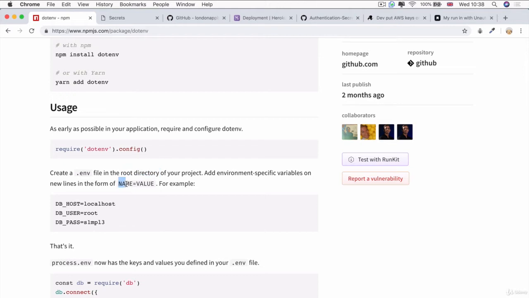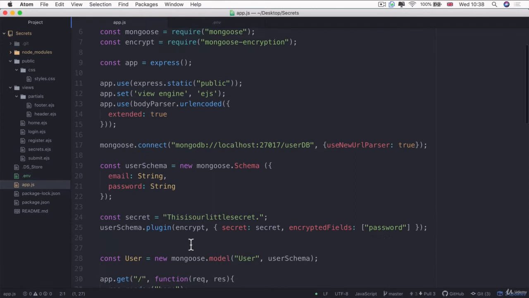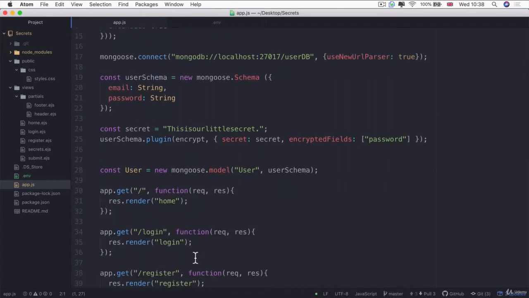And the format you have to follow is name equals value. There shouldn't be any spaces in between, nor any quotation marks, and the name should ideally be snake case, so words separated by underscores, and they should all be capitalized. This is just convention, but I strongly recommend you follow it. So let's go ahead and define the environment variables that we want to save.